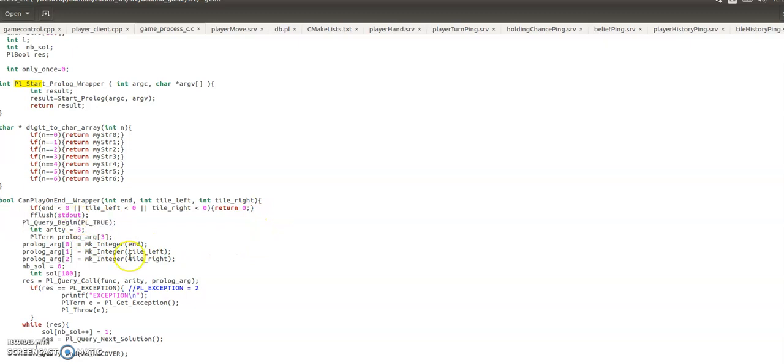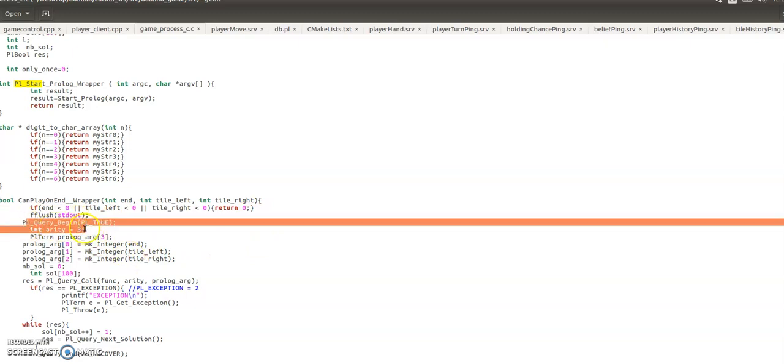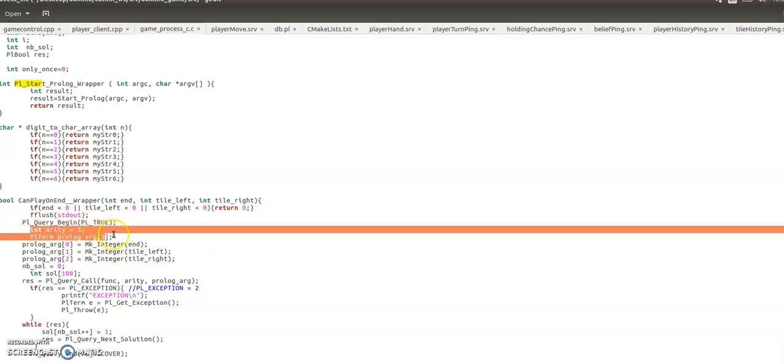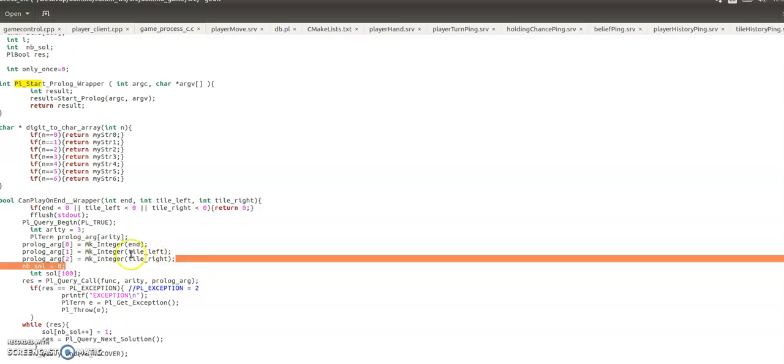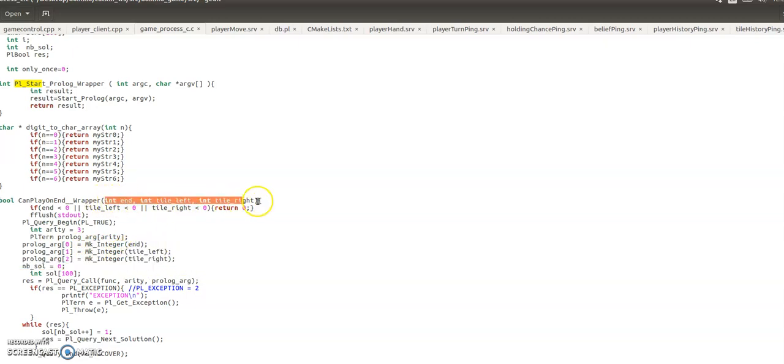Then we begin the Prologue query, and we set the arity to 3. We create an array of Prologue terms, PL terms, with size 3, which should just be the arity. And then we go Prologue arg0 equals make integer, which converts it to a Prologue term, and we do that for each of our arguments that we've passed in.